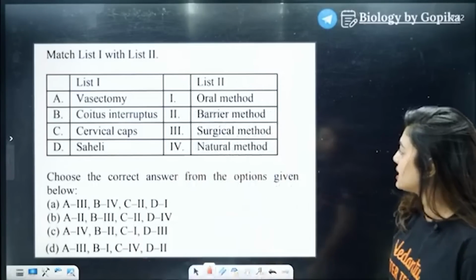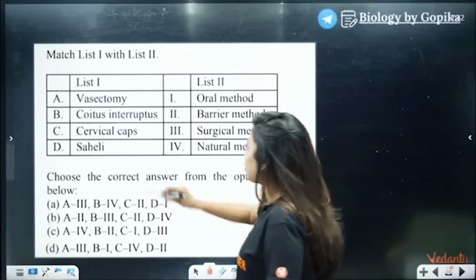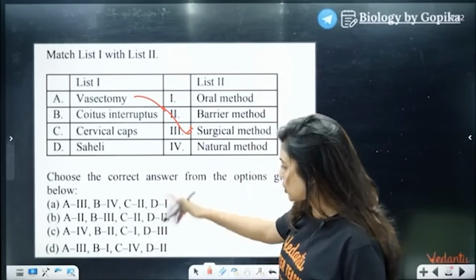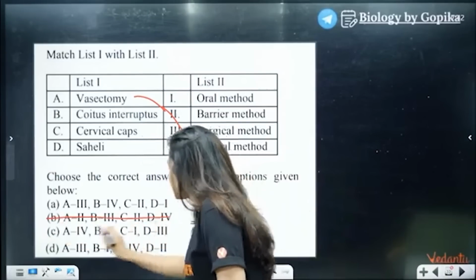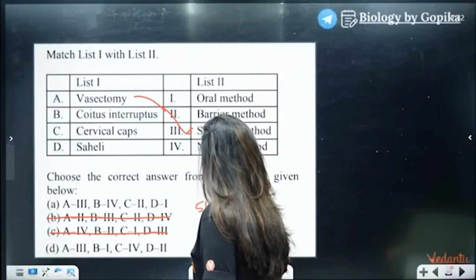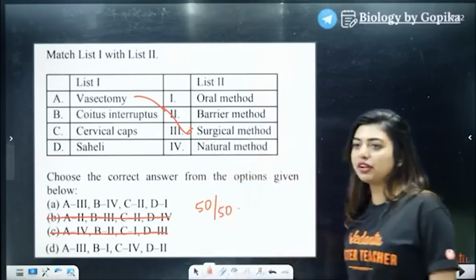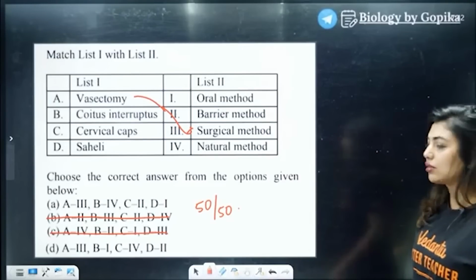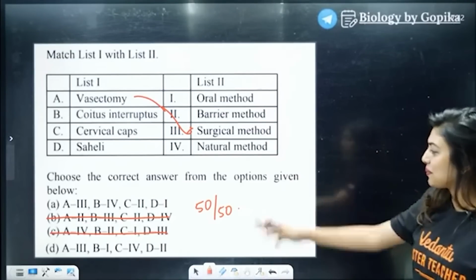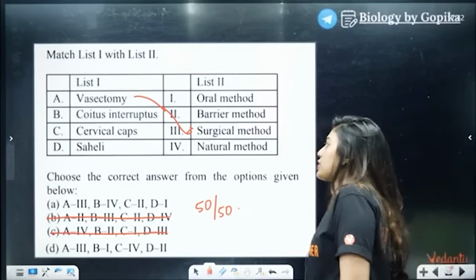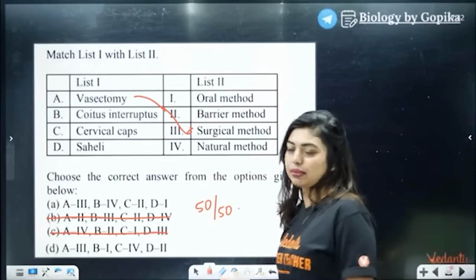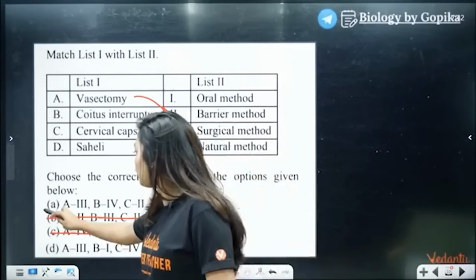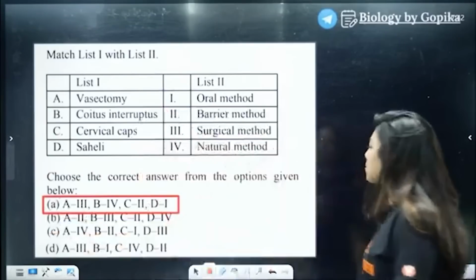Very nice. Yes, so vasectomy, can we try with one option? Vasectomy, oh sorry, surgical method, A3. Two options are there, okay, 50-50 I did. I removed these 2 options for all of you. Wow, Kaun Banega Crorepati, 50-50 I've done without even you asking. Now do phone a friend, look into each other's chat. Now coitus interruptus is what, students? It's a natural method, right? It's the rhythmic method. So natural method, so B4. With B4, obviously you can understand it's option number A.